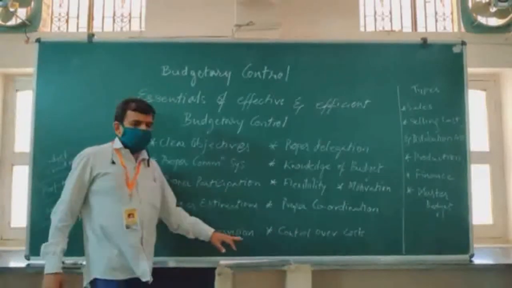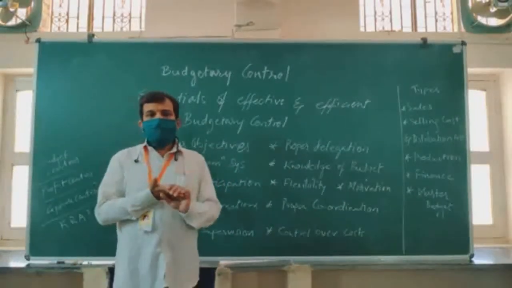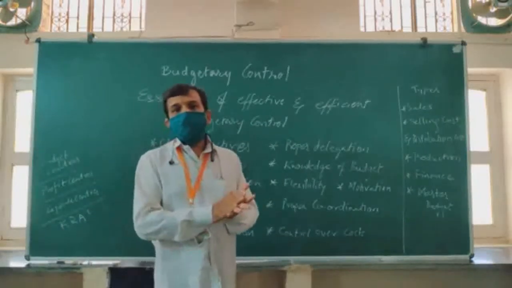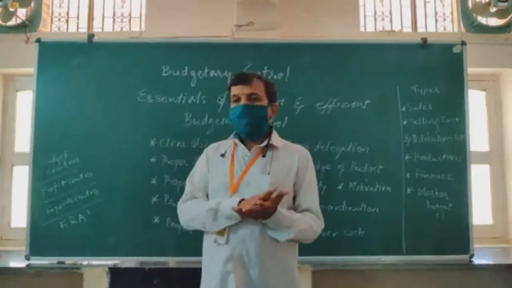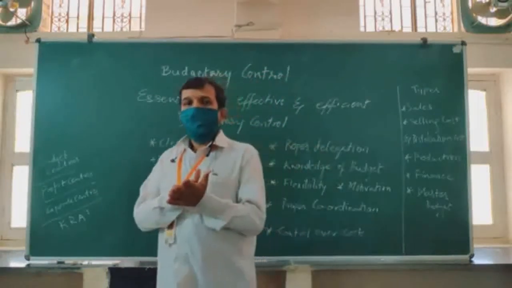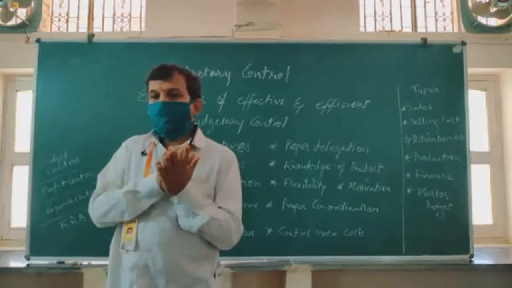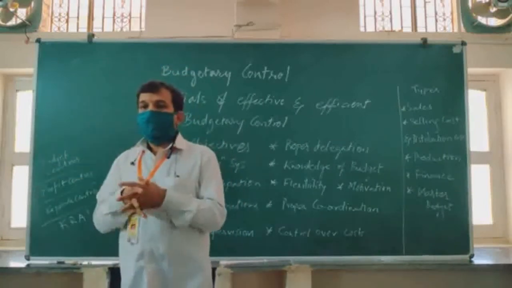Next comes proper supervision. The need for proper supervision is always there. In any control method, the supervision must be timely, and it must not be an interference. It must be an intervention which is bound to create solutions, not to tell people what their flaws are.